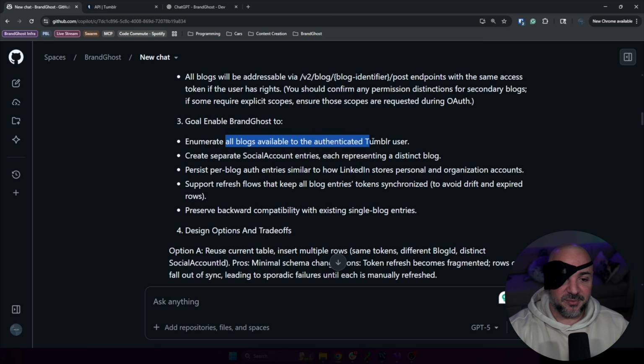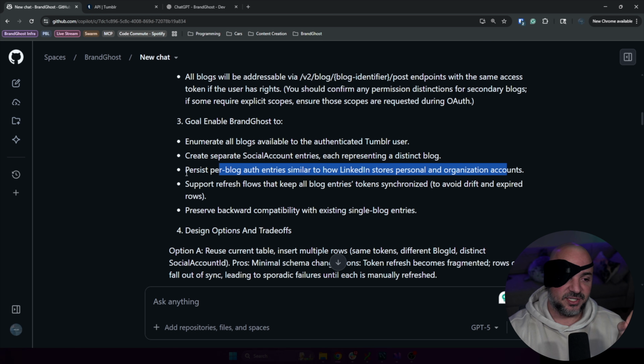Enumerate all blogs available to the authenticated Tumblr user, yes. Create separate social account entries, each representing a distinct blog, also yes. Persist per blog auth entries similar to how LinkedIn stores personal and organization accounts. That is what I would hope.